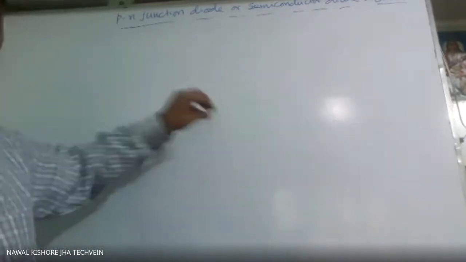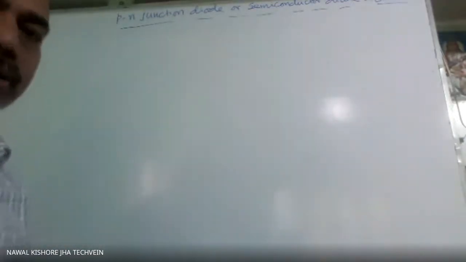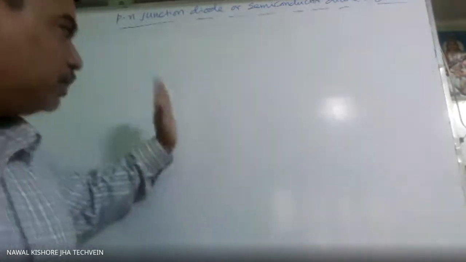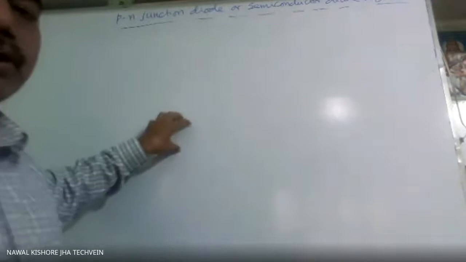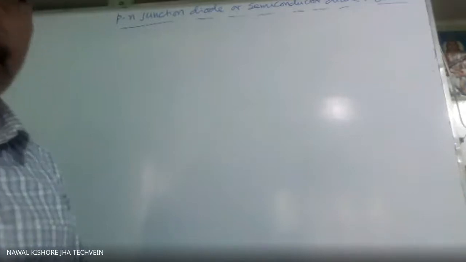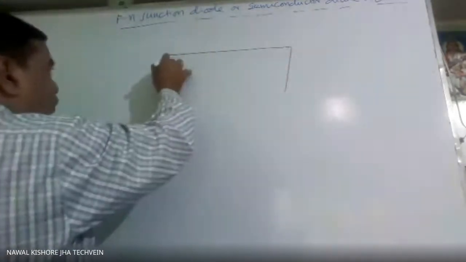During the extraction of germanium, when it is in the molten stage, in some part a group 3 impurity is added, and in the remaining part a group 5 element is added, intentionally. The rate of doping changes according to the diode we are using or our purpose. So suppose this is our PN junction diode.